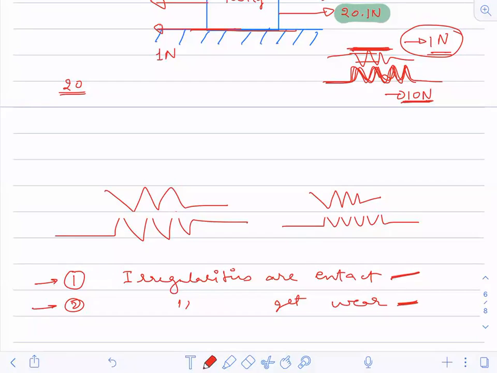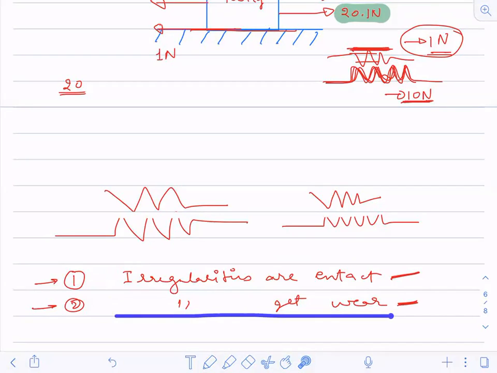So if you have understood all this discussion, now I'm going to divide friction into two categories. The first category is when the irregularities are intact and the body is at rest. The second is when the irregularities have been broken or worn out and the body has started to move.